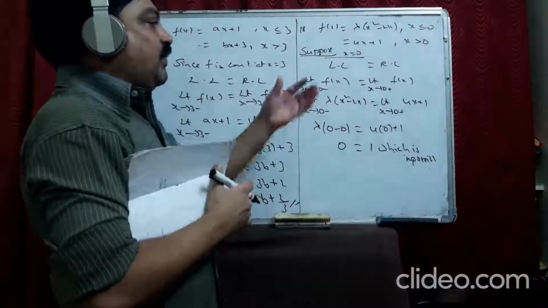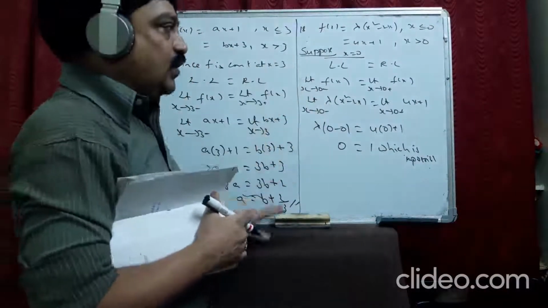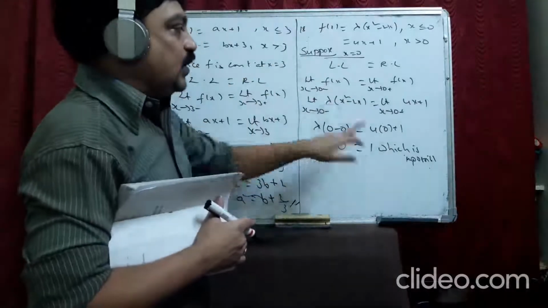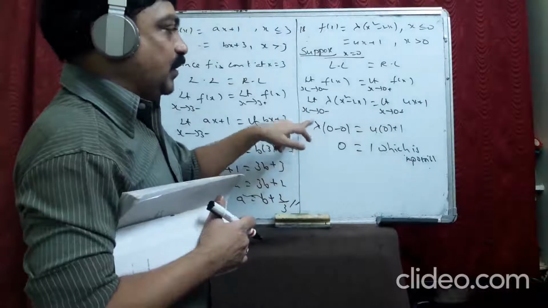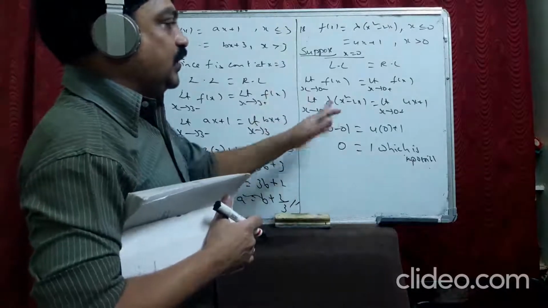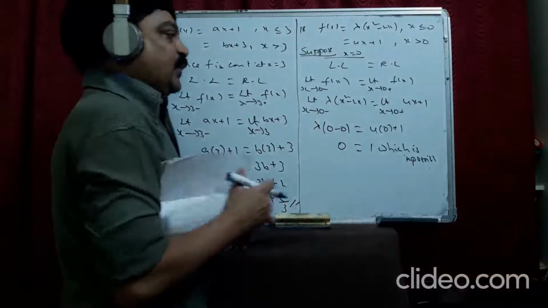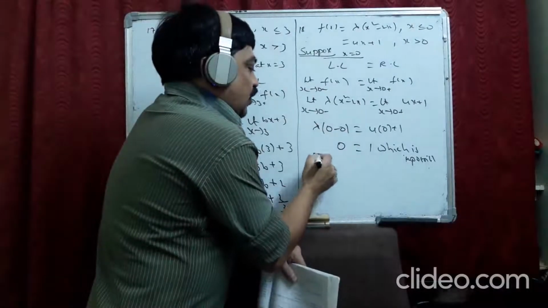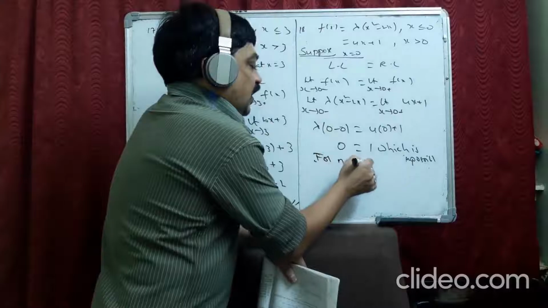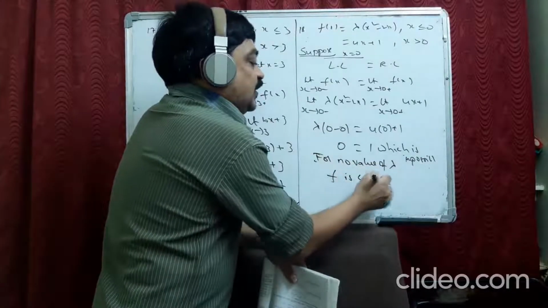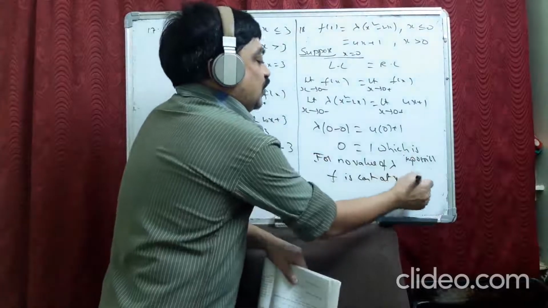Whatever value of lambda you take, at x equal to 0 it won't be continuous, because you are getting 0 equal to 1. Even if you take x as 0, it becomes 0 into lambda only, always. So for no value of lambda, f is continuous at x equal to 0.